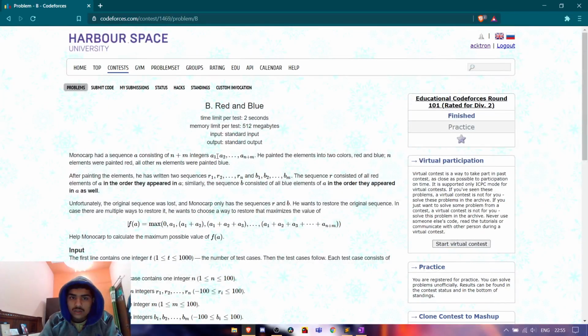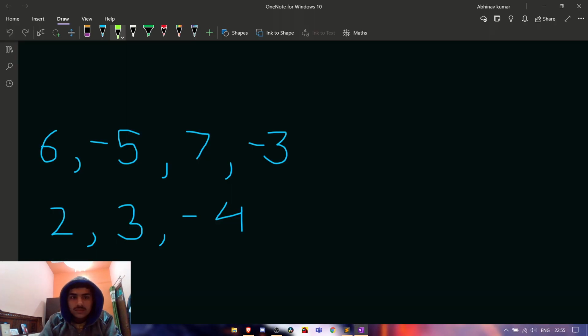Let me tell you the logic for this problem. Suppose this is the sequence R, and this is the sequence B. He needs to find the maximum prefix sum that he can make of these both, and the order within each sequence must stay the same.